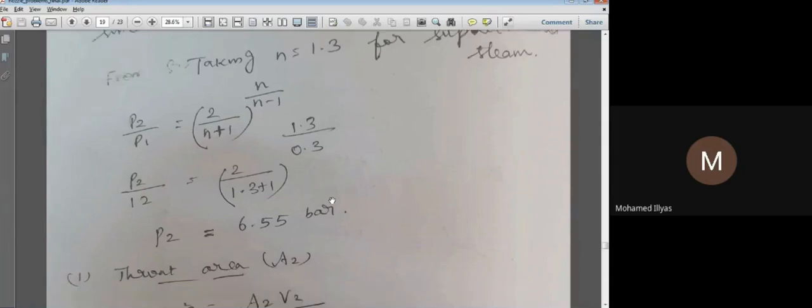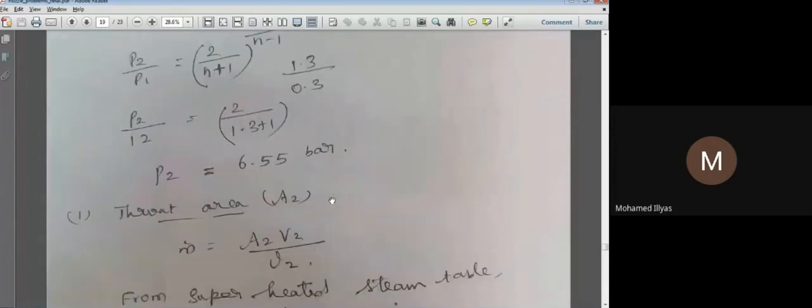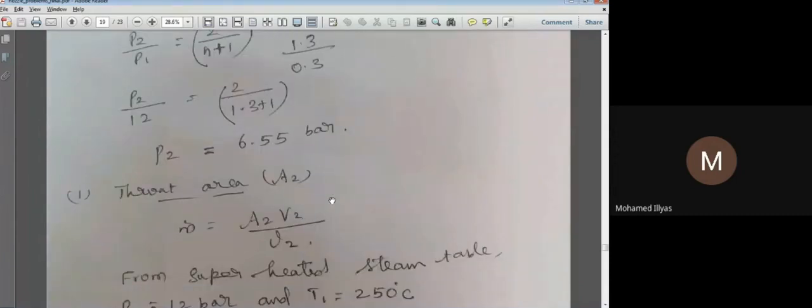Now it is easy for us to proceed with the problems, also using the steam tables. Coming to the parameters, the first one is throat area. We get the throat area by writing the mass flow rate relation. Mass flow rate equals capital A2 V2 by small v2.